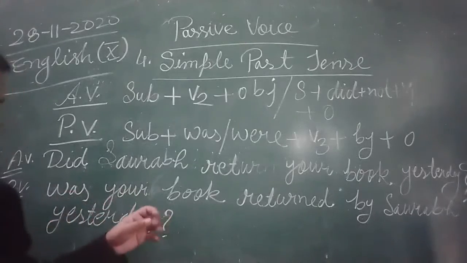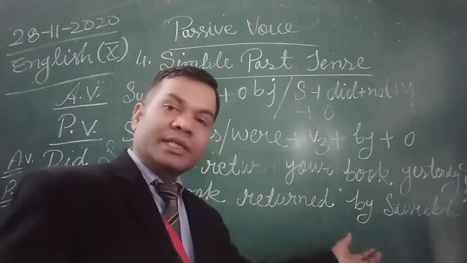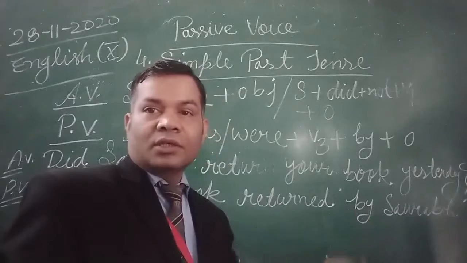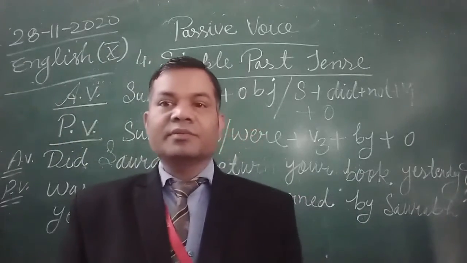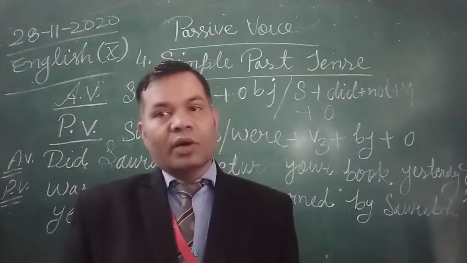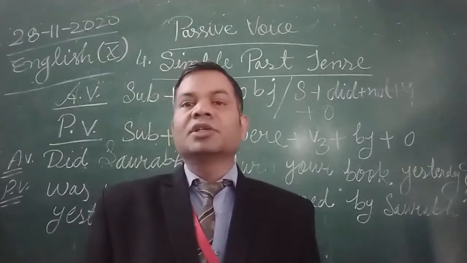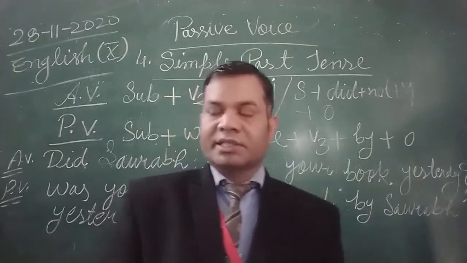Okay, and in passive voice we always use third form of verb. By agent is used to join third form of verb and object. Subject of active voice becomes object in passive voice, while object of active voice becomes subject in passive voice. Okay, so these are the general rules which are applied in all the tenses.